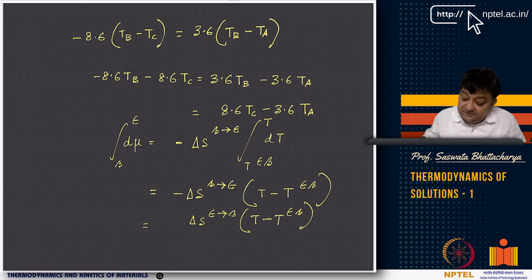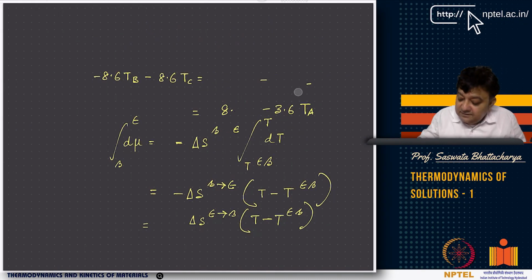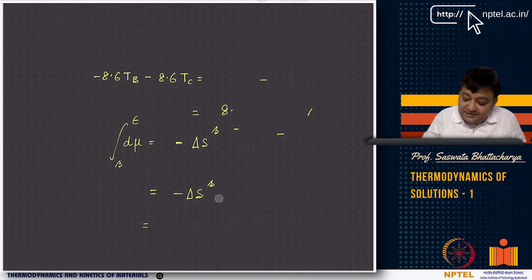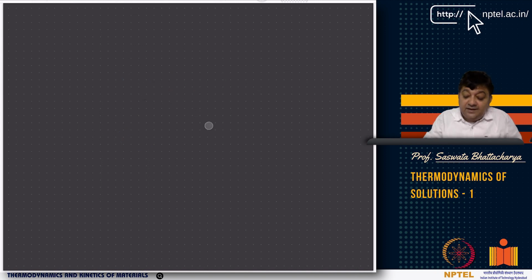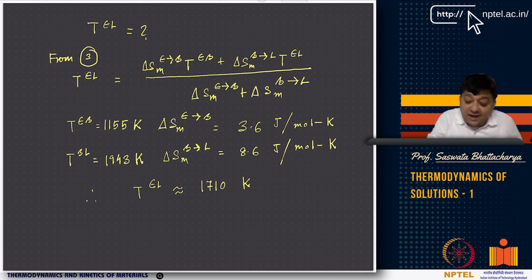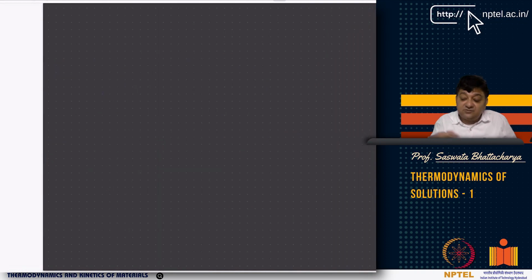So this you don't have to care about. I have already done this, so you don't require to look at this. This is one more approach by which you can get it, but I don't think that is required. Again and again, what I am trying to say is that I have come up with an expression where I haven't used any values. Only at the end, in this expression that I have derived, I plug in the values and I get the metastable transformation temperature. This is something that you should follow.